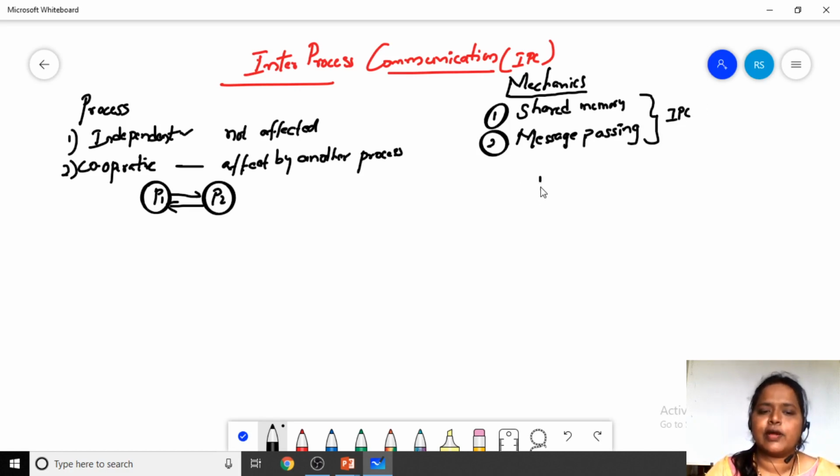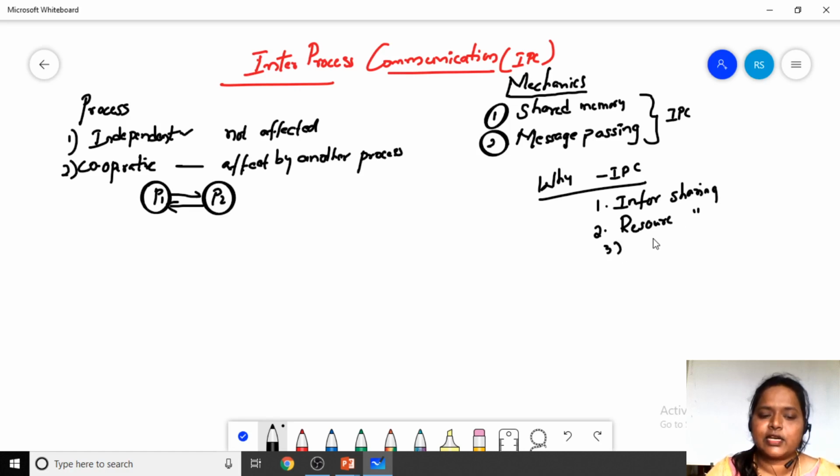Next, why is inter-process communication needed? Why IPC? The first advantage is information sharing, the second advantage is resource sharing, the third one is modularity, and the fourth one is convenience.